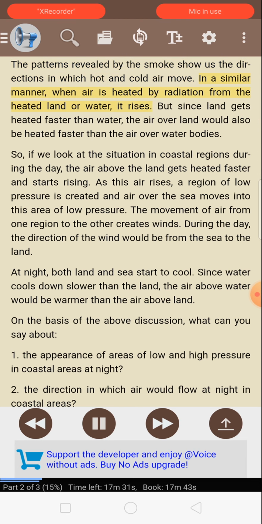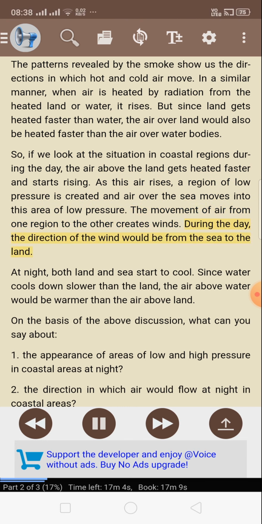In a similar manner, when air is heated by radiation from the heated land or water, it rises. But since land gets heated faster than water, the air over land would also be heated faster than the air over water bodies. So, if we look at the situation in coastal regions during the day, the air above the land gets heated faster and starts rising. As this air rises, a region of low pressure is created and air over the sea moves into this area of low pressure. The movement of air from one region to the other creates winds. During the day, the direction of the wind would be from the sea to the land.